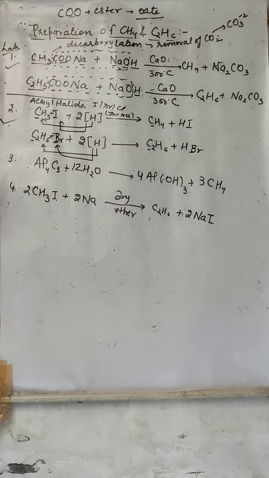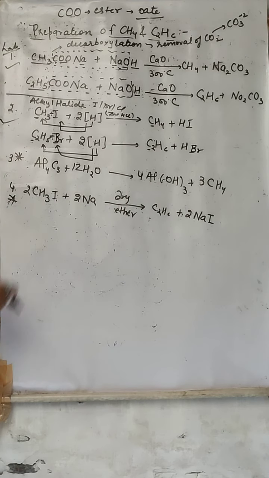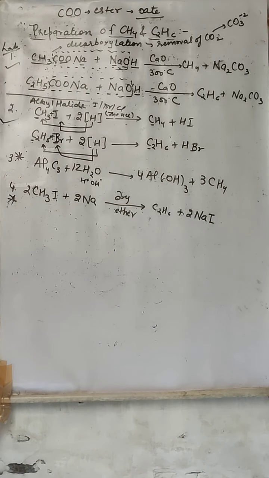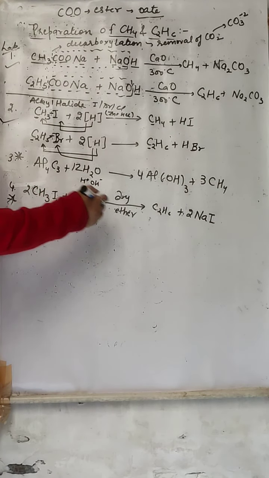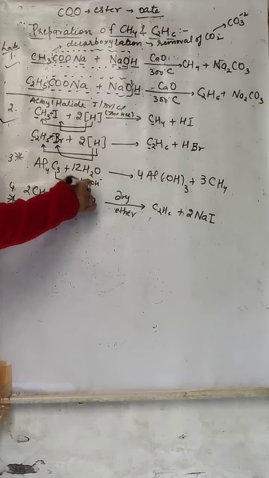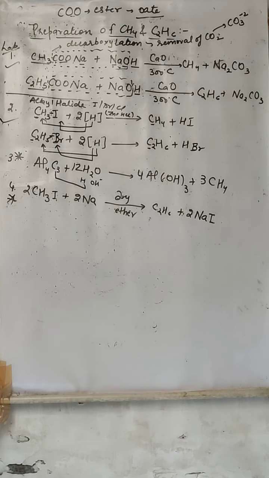Now, there is a specific method from which we can only prepare methane, and a specific method from which we can only prepare ethane. For methane, we are going to use aluminium carbide. Aluminium valency is 3, carbon valency 4. So Al4C3 reacts with water. Water will break down into H plus and OH minus. Aluminium being positive will react with OH and form aluminium hydroxide, and this carbon will react with hydrogen, forming a covalent bond, and CH4 is formed. This reaction you have to learn.